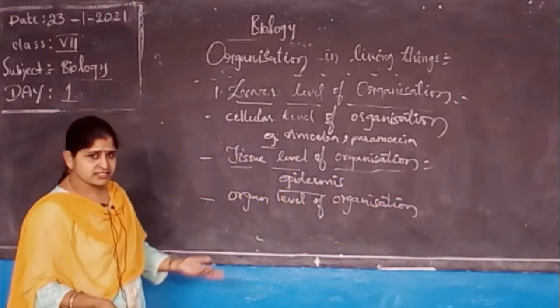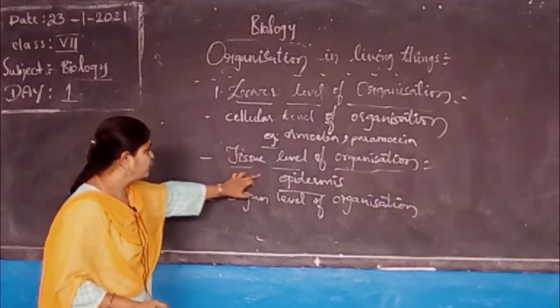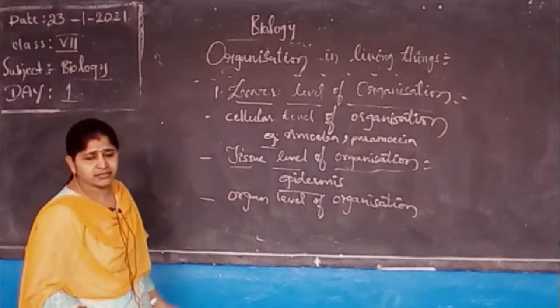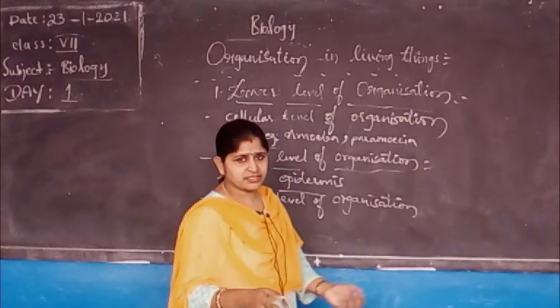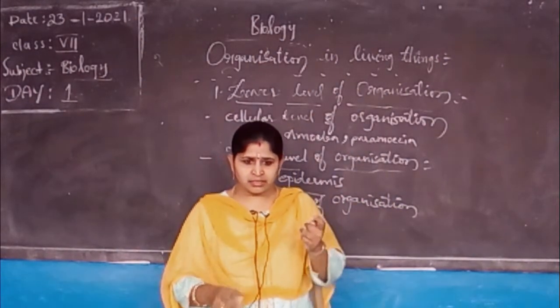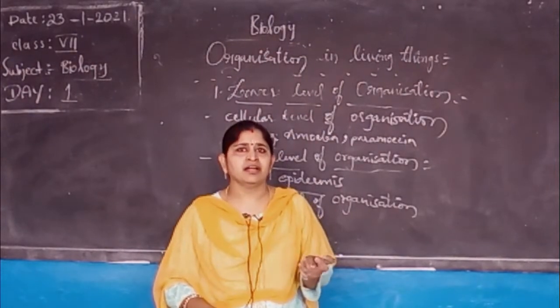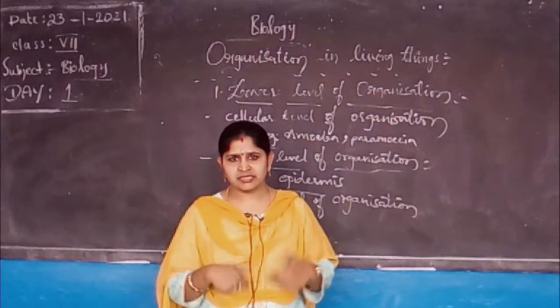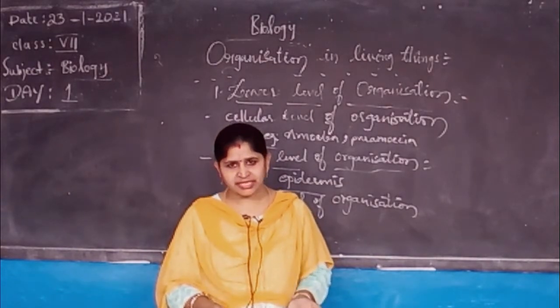Organ level of organization is simple. All the group of tissues with a similar function grouped together to form an organ. Okay, just want to say the example, liver. Liver is an organ. Take a good example. Hand is an organ, isn't it? Lungs is an organ, an internal organ.